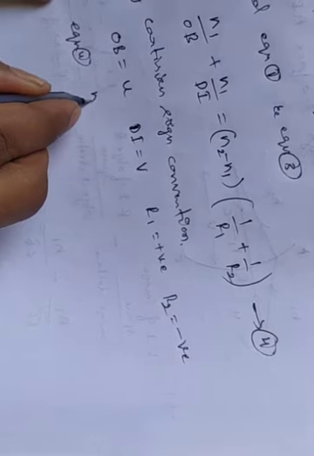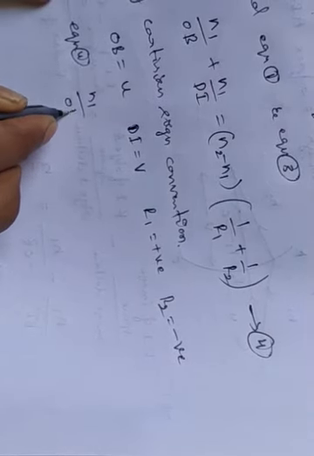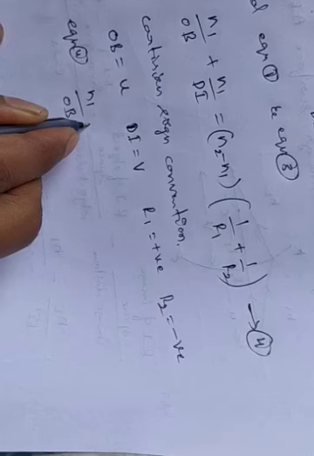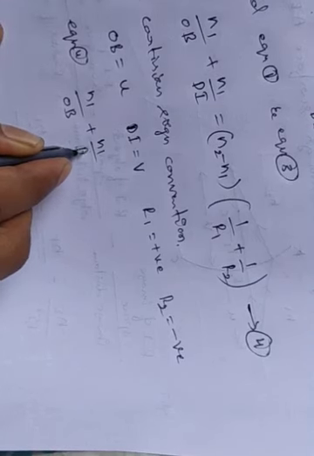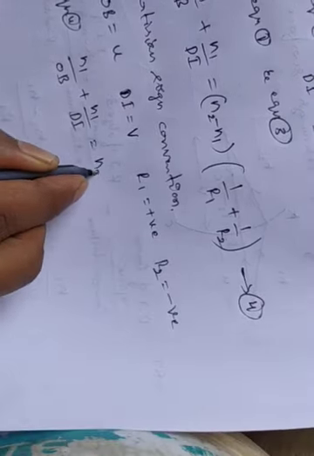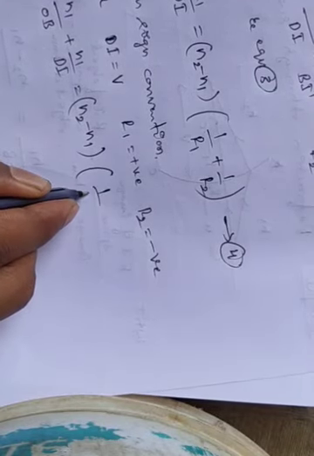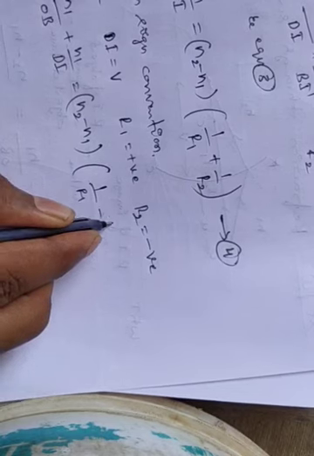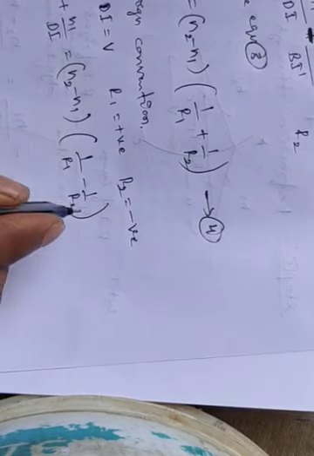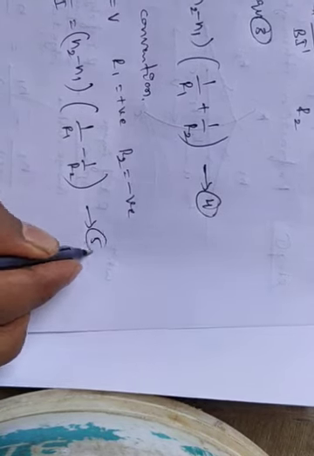So equation 4 becomes N1 by OB plus N1 by di is equal to N2 minus N1 into 1 by R1 minus 1 by R2. We call it equation 5.